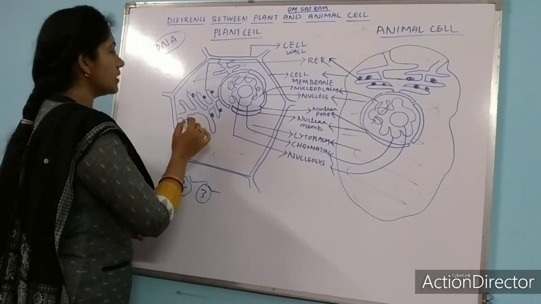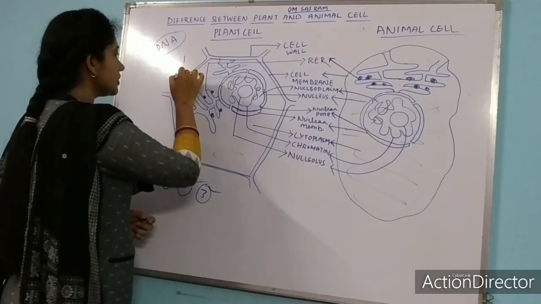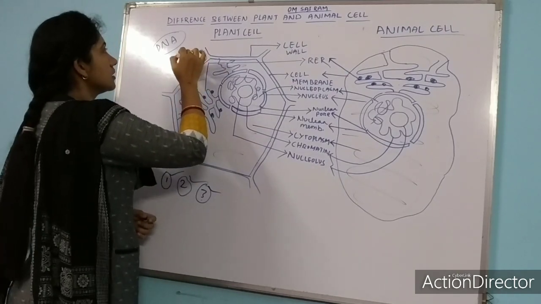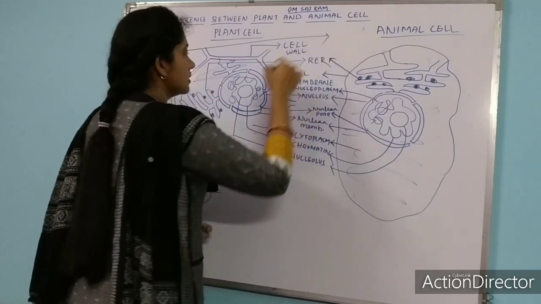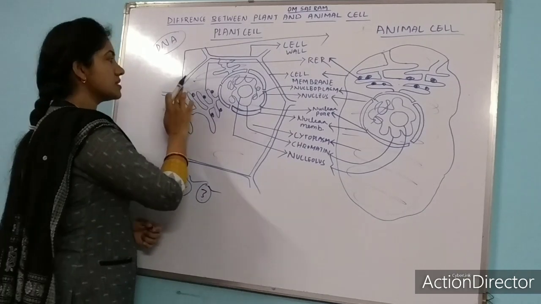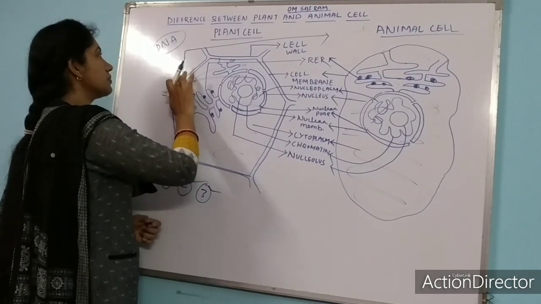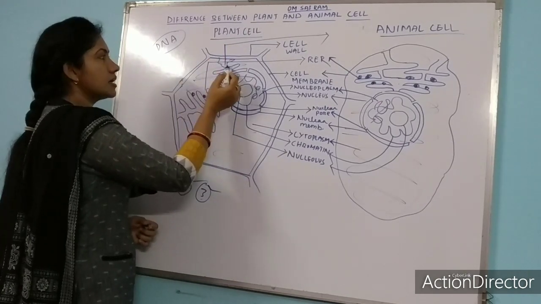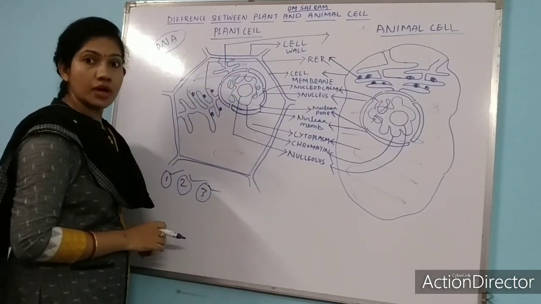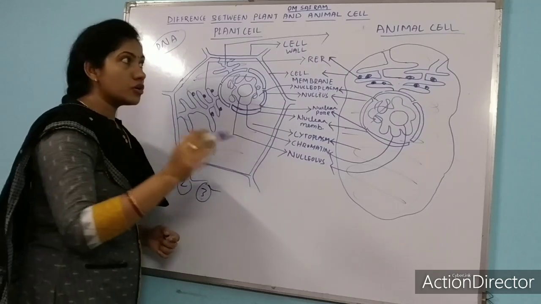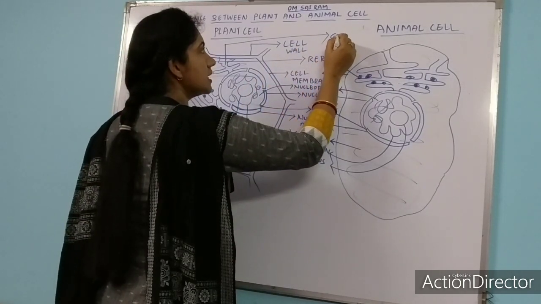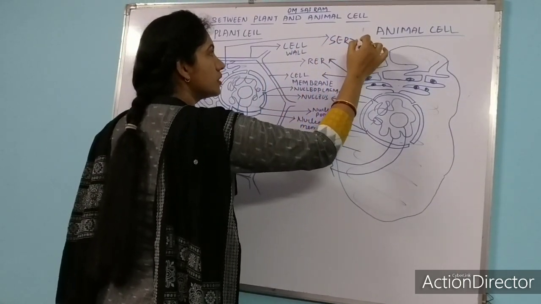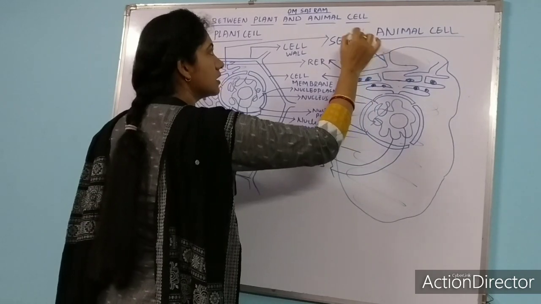And the type of endoplasmic reticulum where the ribosomes are not present, we call SER, smooth endoplasmic reticulum.